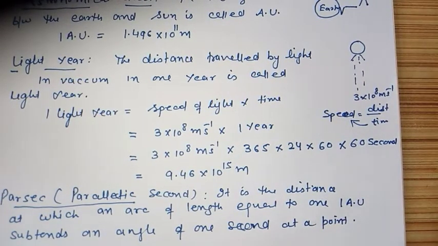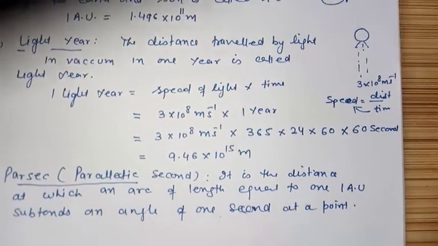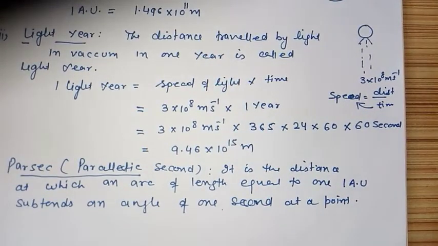So the distance at which an arc of length equal to 1 astronomical unit subtends an angle of 1 second at a point. Now let us understand it.